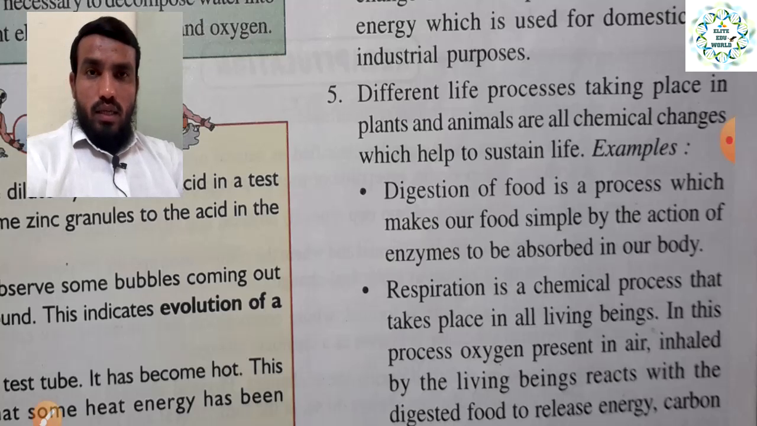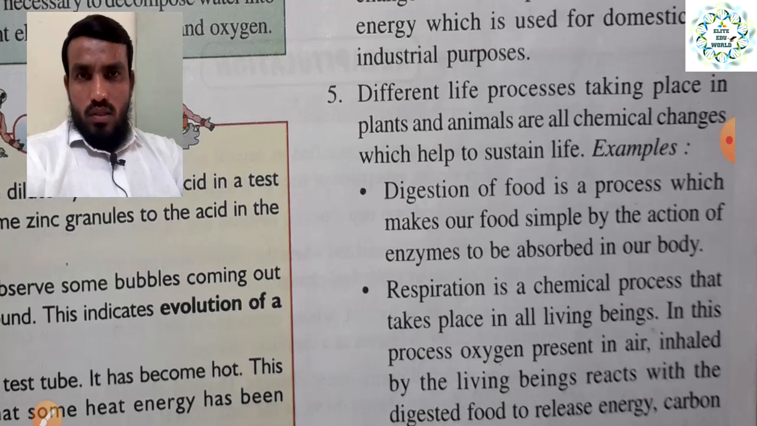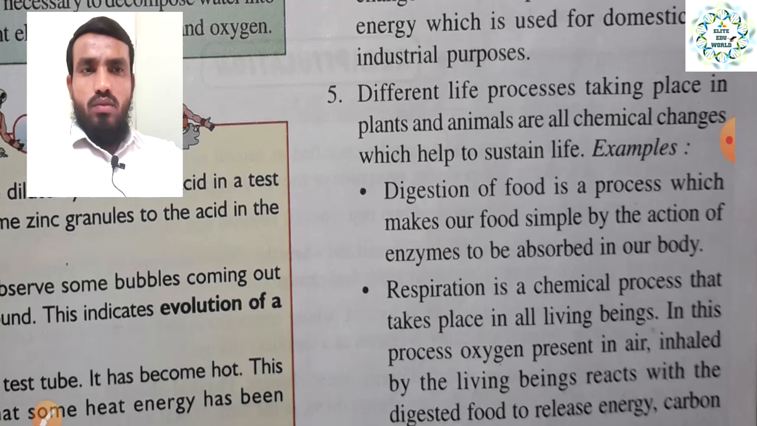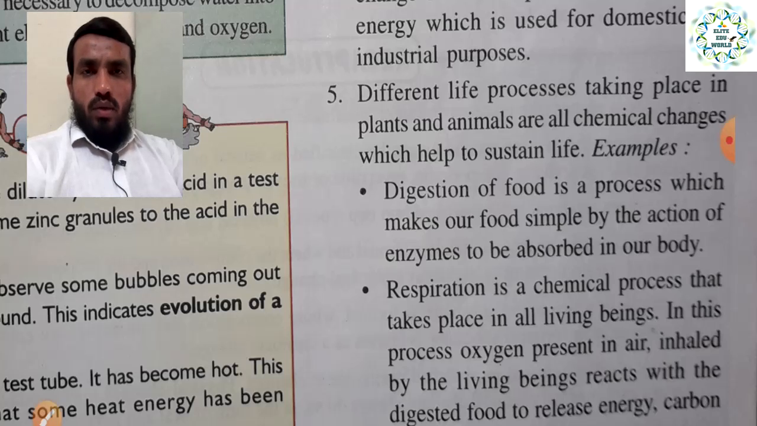So here it is a chemical process, because before we eat food, it has to change into simple substances in an absorbable form for our body. This is possible because the food reacts with enzymes. Many digestive enzymes are released in our digestive system. So the food reacts with enzymes and changes into a new substance. That is why it is a chemical process or chemical change.